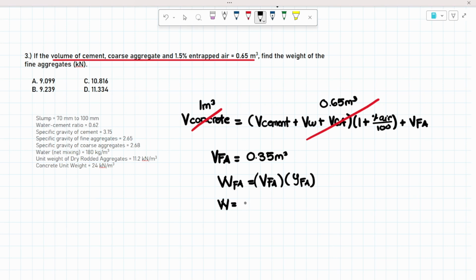Weight is equal to 0.35 cubic meters multiplied by the unit weight of water multiplied by the specific gravity of the fine aggregates.